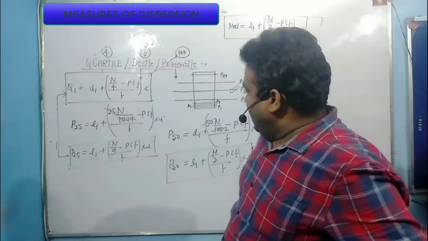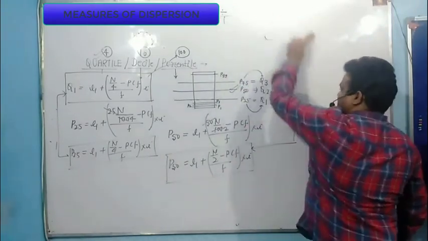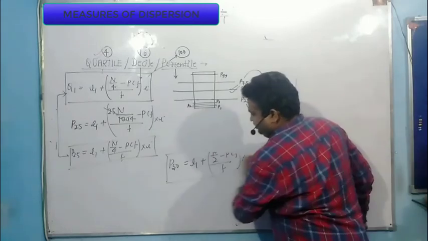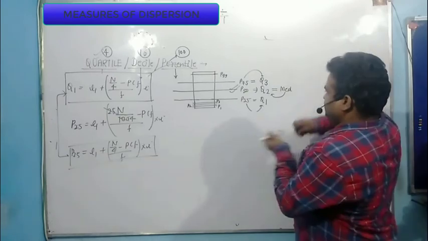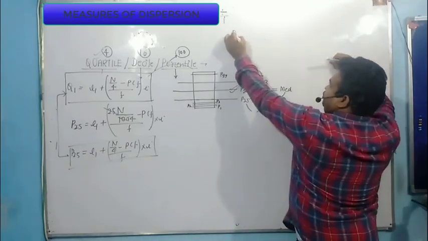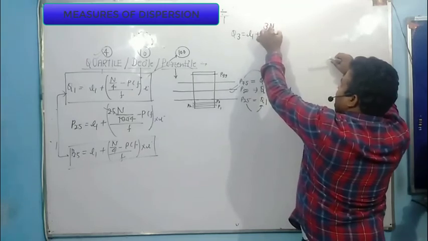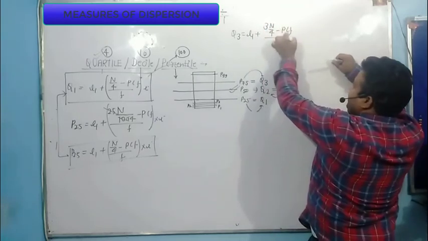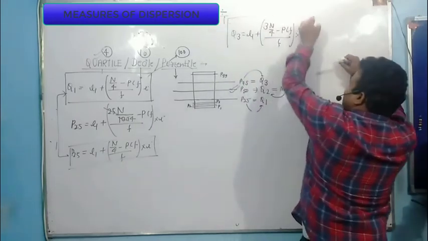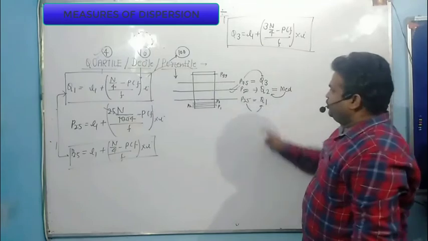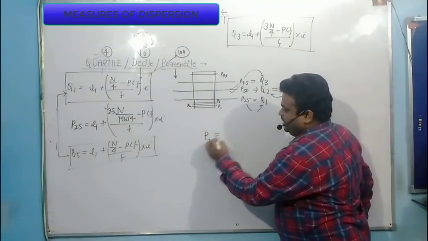Okay, so I am going to prove this also, and then I will move to the different numericals that come under this. Now I am going to prove Q3. What is the Q3 formula? Q3 is L1 plus 3n by 4 minus PCF divided by F into I. So this is the formula of the third quartile value. Now I am going to tell you the P75 formula, and whether it is equal to the third quartile or not.